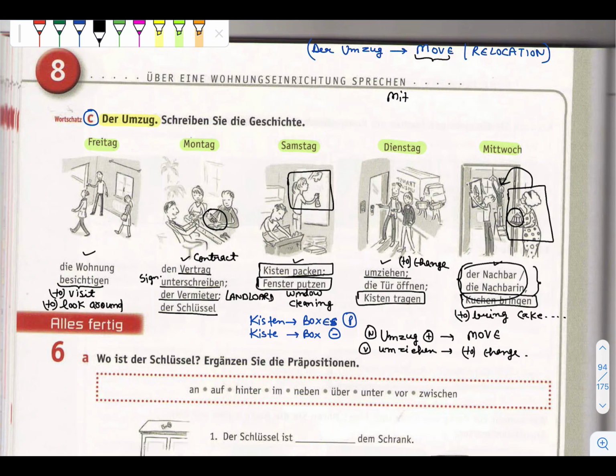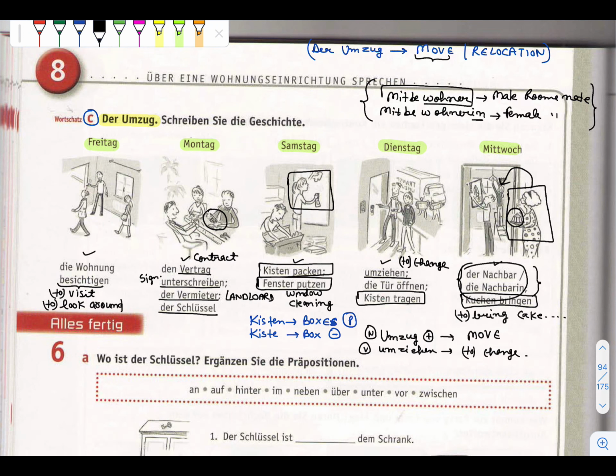Also for roommates we can say Mitbewohner, so male roommate, and Mitbewohnerin is for female roommates.